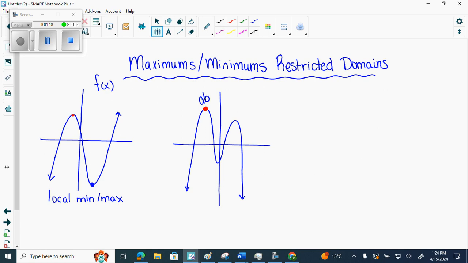Absolute max. Why can this one be an absolute and the other one couldn't? There's nothing going higher. There's no arrows up, correct? What is this? Absolute min? No, the graph keeps going below. What's this? Absolute max? No. This is a local min and a local max.